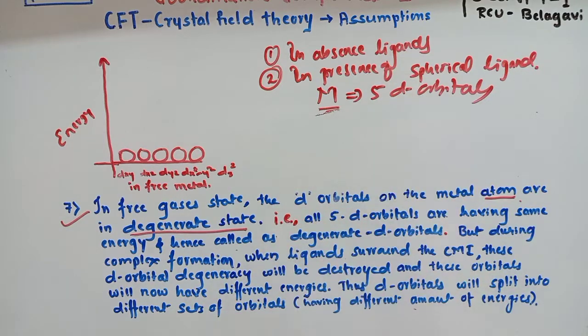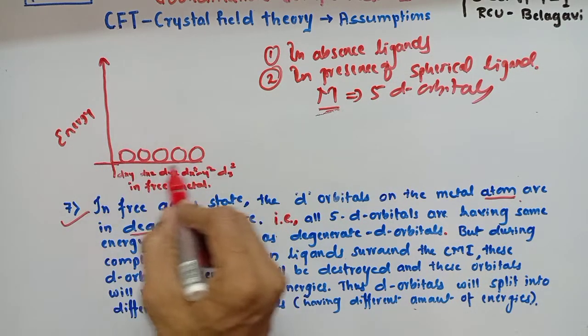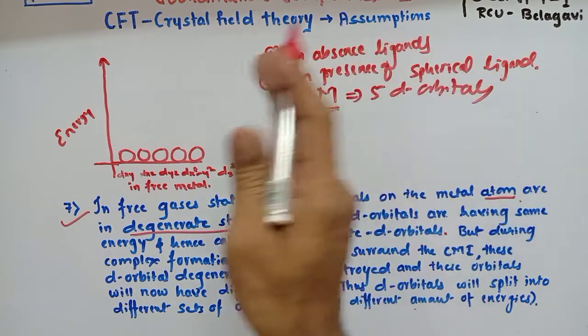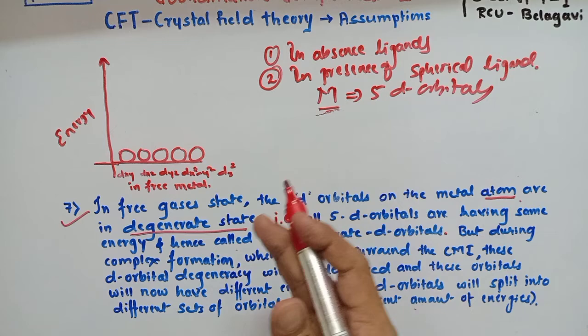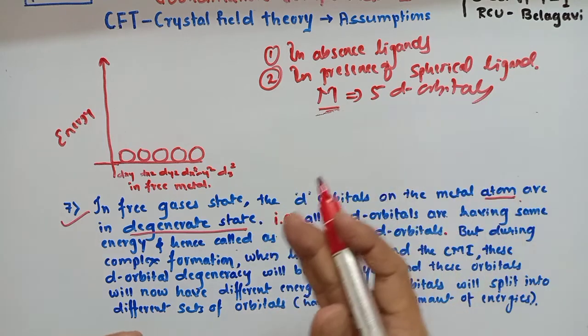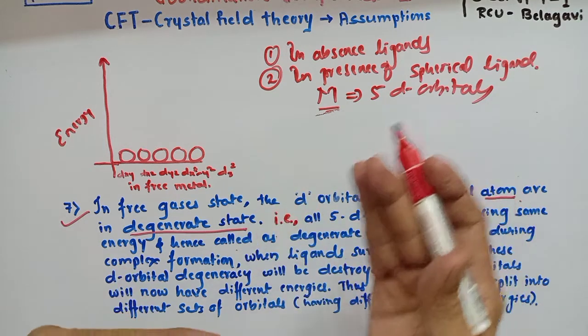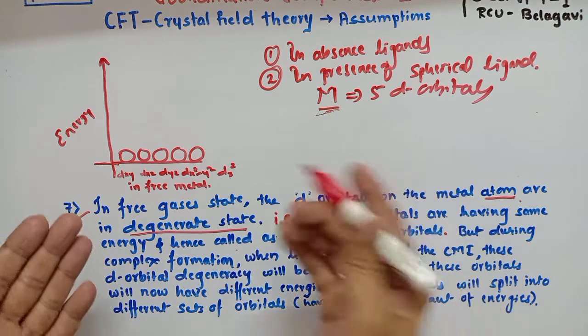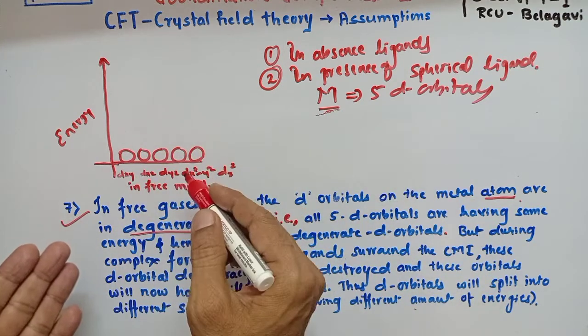Only in these 2 conditions the degeneracy of the d orbitals will remain. In the first case, in absence of ligands, meaning before complex formation, there is no ligand approaching the central metal ion. Therefore, there is no negative field towards the central metal ion, and hence there is no repulsion among the orbitals.